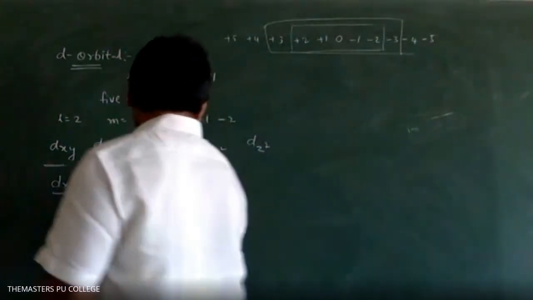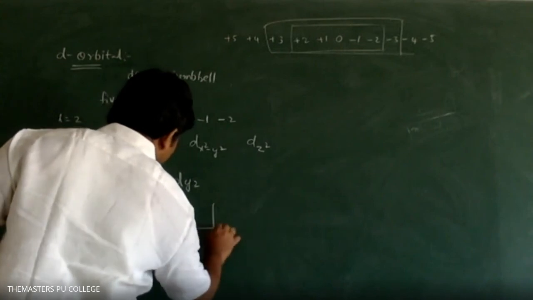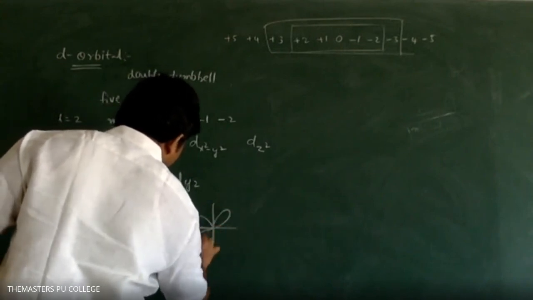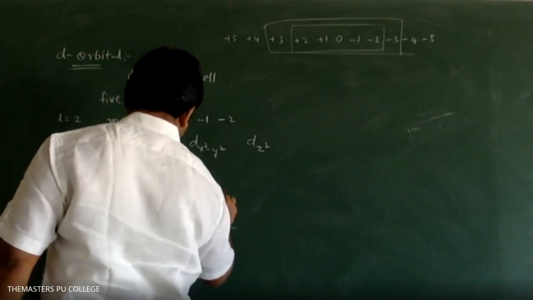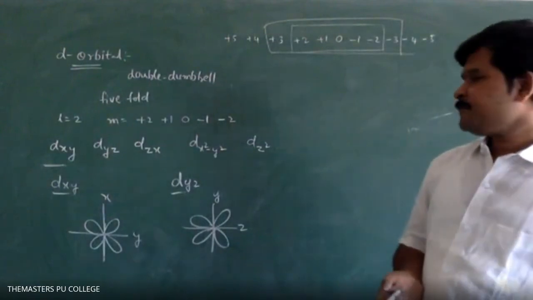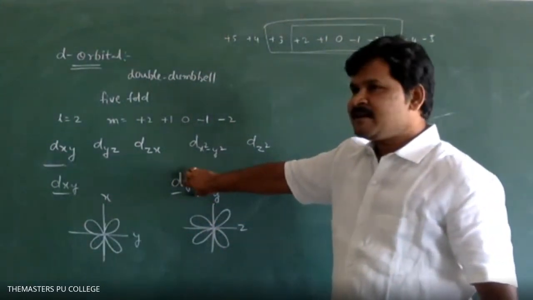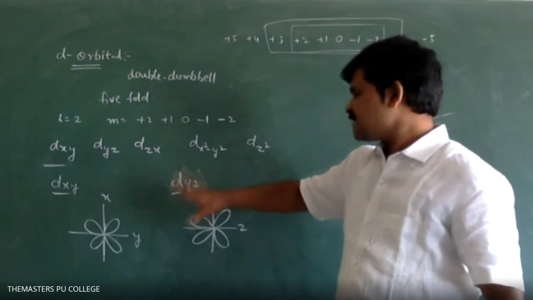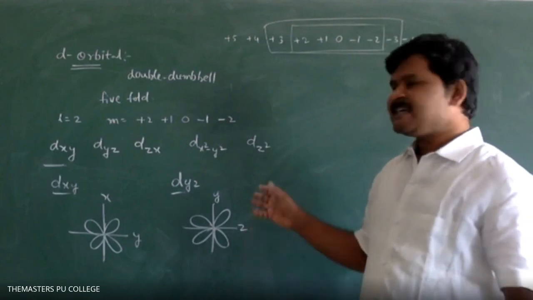Next, dyz. Where is the nodal plane present? In the remaining planes, xy possible, and zx possible.